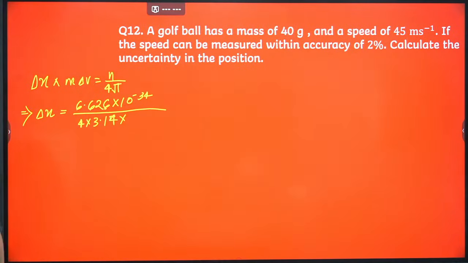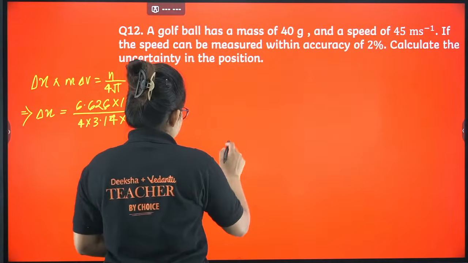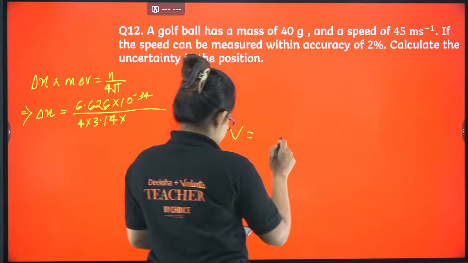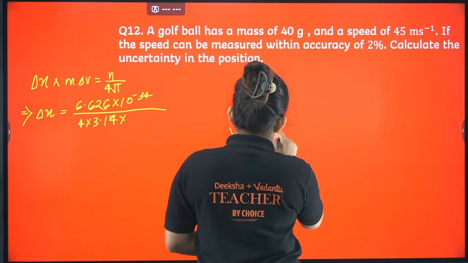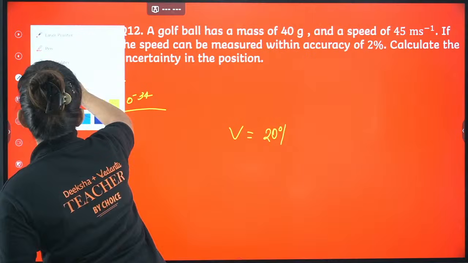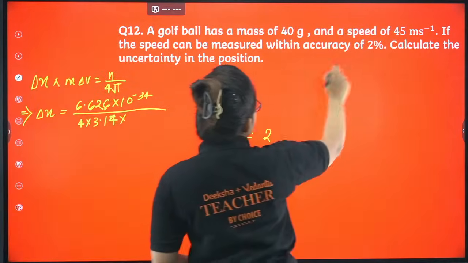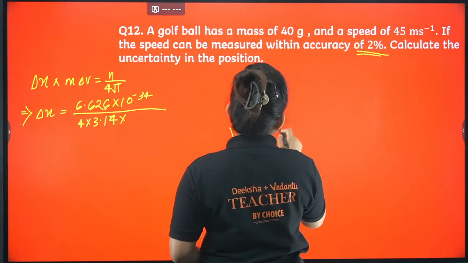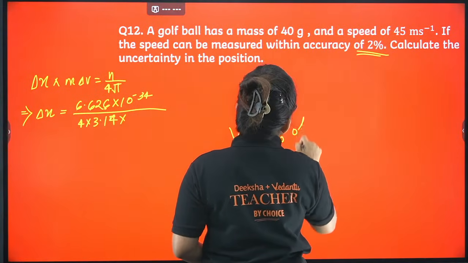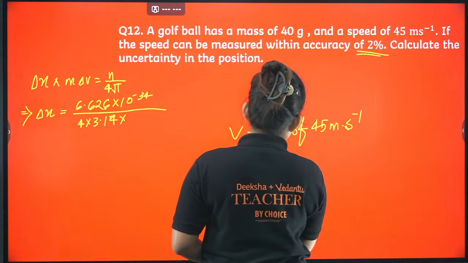So velocity here, some accuracy factor is there, that is 2%, that you have to calculate. So velocity, they are saying 2% of 45 meter per second.